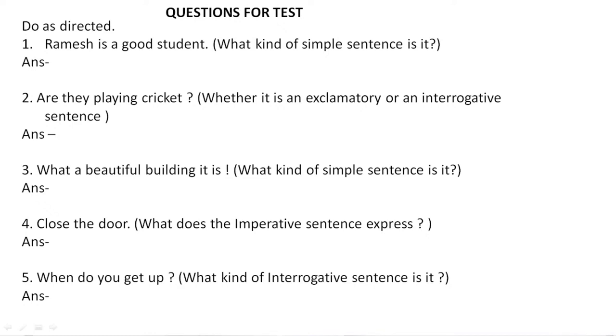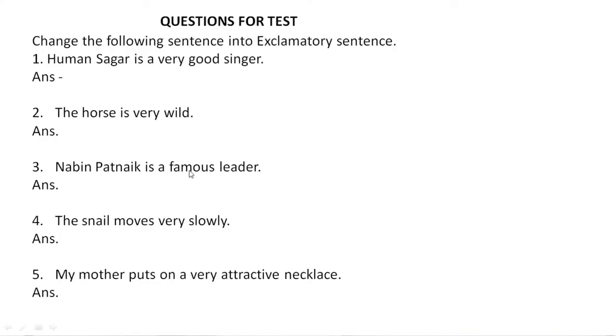Have you written? Next. Change the following sentences into exclamatory sentences. Hemant Sagar is a very good singer. What a good singer Hemant Sagar is. Okay. Next, the horse is very wild. Change the sentence into exclamatory. Very simple. Very good. How wild the horse is. Naveen Patnaik is a famous leader. What a famous leader Naveen Patnaik is. The snail moves very slowly. Change it into exclamatory. Very good. How slowly the snail moves.